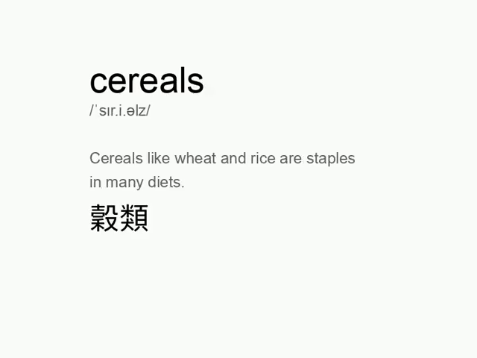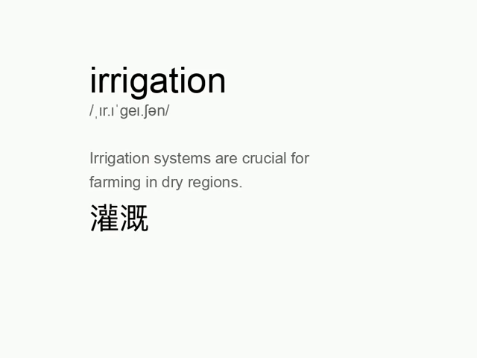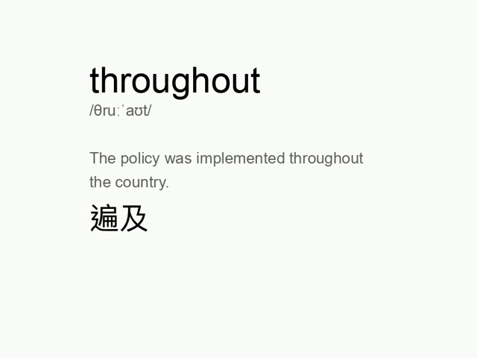Cereals. Cereals like wheat and rice are staples in many diets. Irrigation. Irrigation systems are crucial for farming in dry regions. Throughout. The policy was implemented throughout the country.